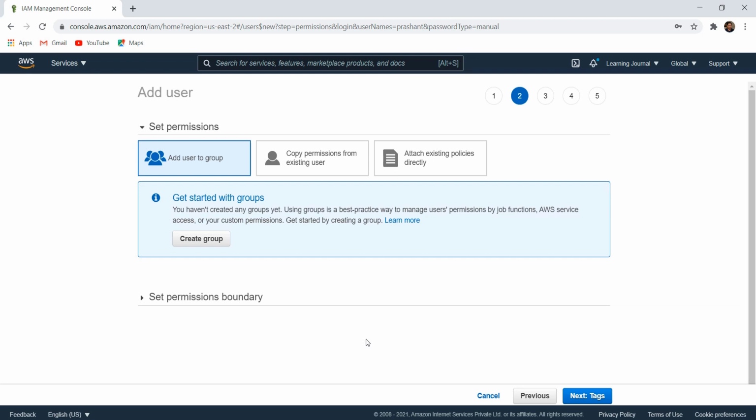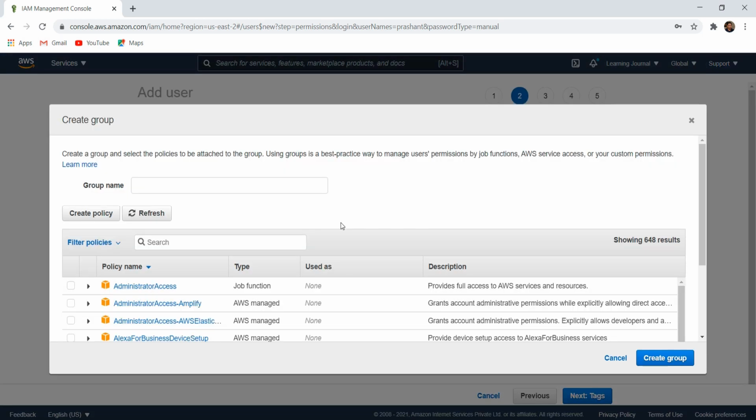But I do not have a group, so let me create a new group. Give a name to the group. Let me call it admin. Now, I can attach some policies to this group. I have two options, create a new policy, or I can also attach an existing predefined policy. Let me attach the administrator access policy. This policy is predefined for admins, and it provides admin access to all AWS services and resources. That is all. Let me create the group.